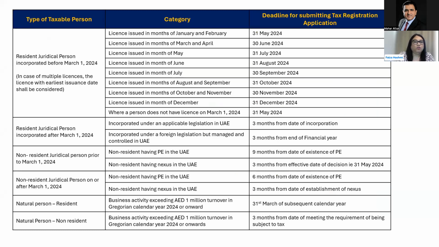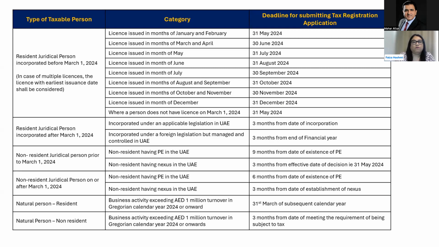This decision is effective from 1st of March 2024. FTA has broken down these different types of taxable persons. So we have the resident juridical person, the non-resident juridical person, and the natural person. And then they further group them under those that have been incorporated before March 1st, 2024, which is before the effective date of this decision, and those that will be incorporated after this date. So let's take the first category, which is the resident juridical person.